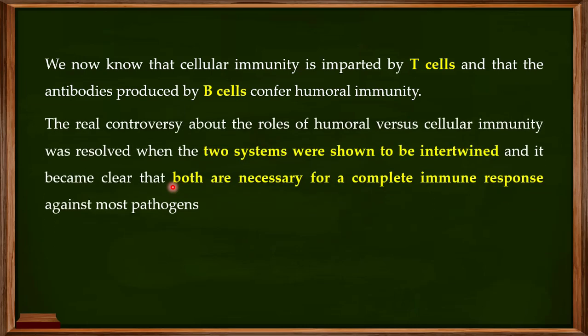So the real controversy between the cellular and the humoral mediated immunity was resolved when it was confirmed that these two systems are intertwined and both are necessary for a complete immune response against most of the pathogens. So the controversy between the humoral and cellular mediated immunity is gone now, and we are very sure that it is the combination of the T and the B cells that provides us with a full-fledged immune system, and it protects us from different pathogenic organisms.